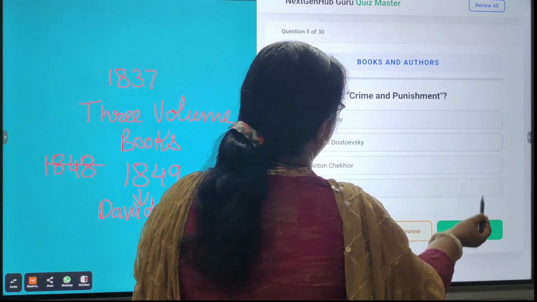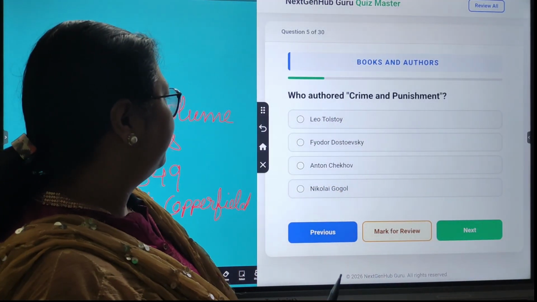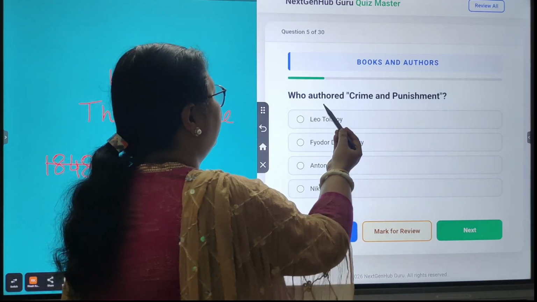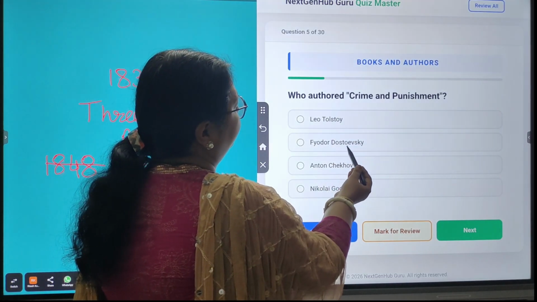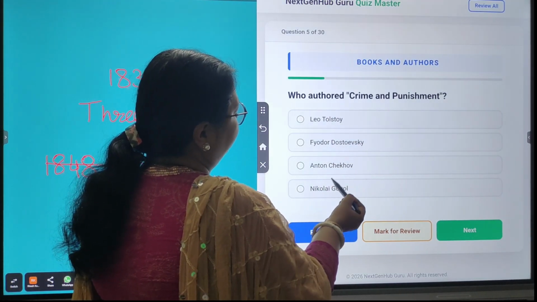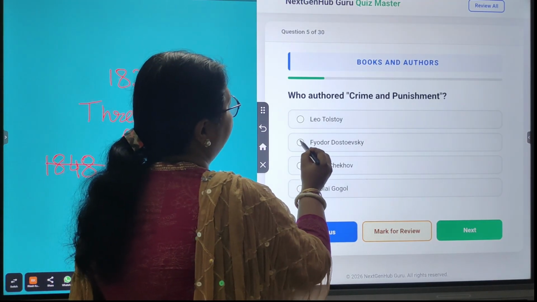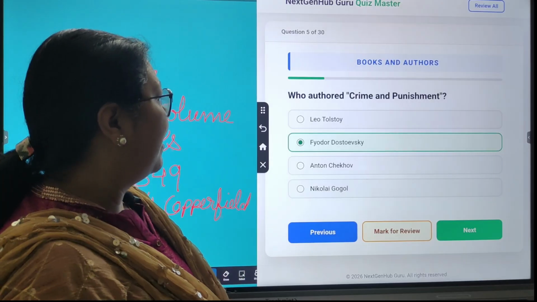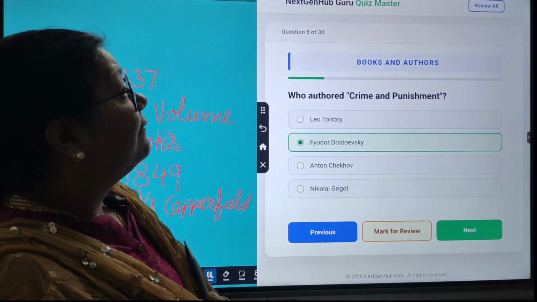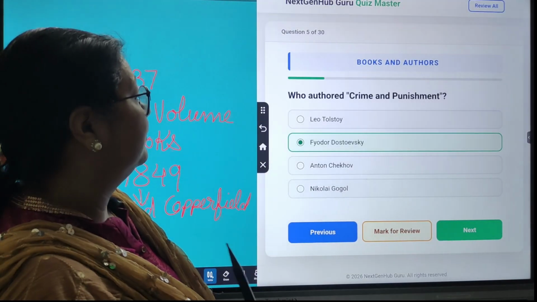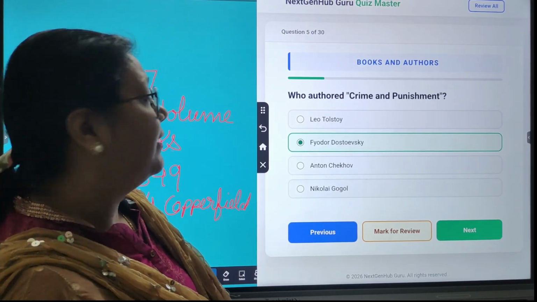Next. Who authored Crime and Punishment? The options are Leo Tolstoy, Fyodor Dostoevsky, Anton Chekhov and Nikolai Gogol. So the correct answer is Fyodor Dostoevsky, and it is one of the famous books of world literature.